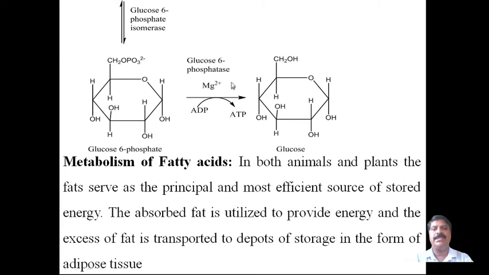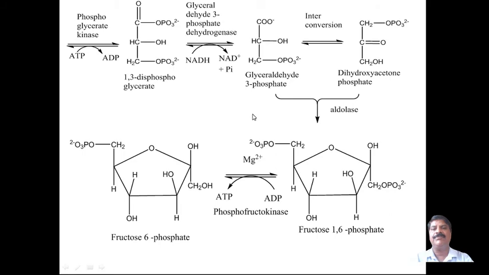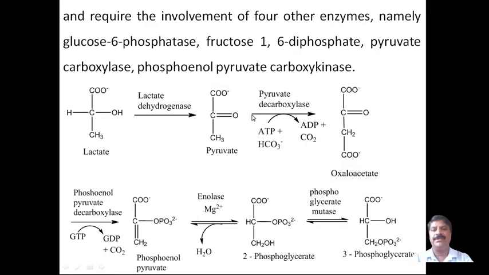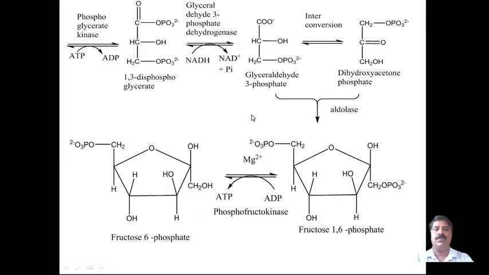And this is further acted on by glucose 6-phosphatase plus magnesium 2+ as a cofactor, and ADP, the adenosine diphosphate, is converted, and lastly it is converted into glucose. And this complete reaction takes place from the conversion of lactate to glucose. Several steps take place.